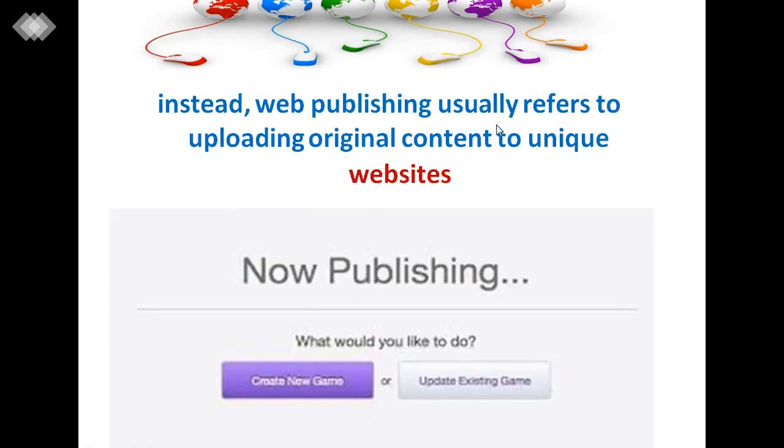Web publishing usually refers to uploading original content to unique websites. So it is the way you can use web publishing for publishing content on the internet.